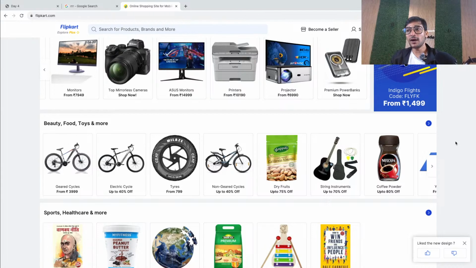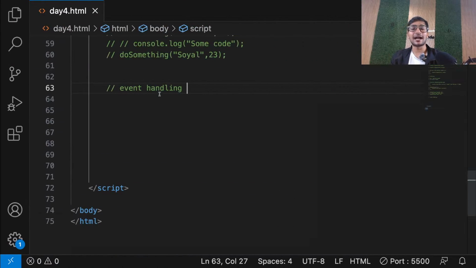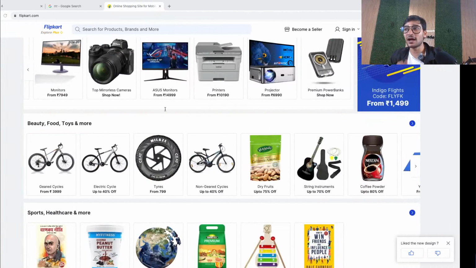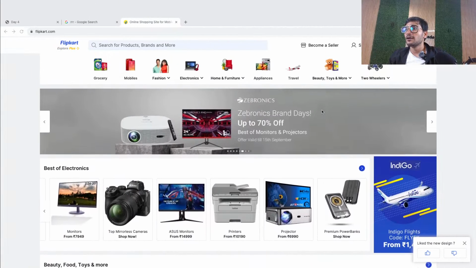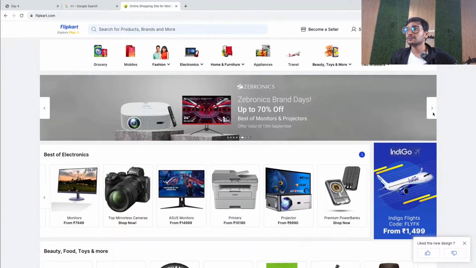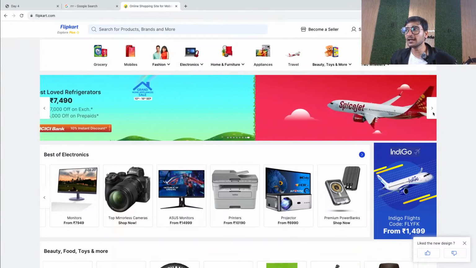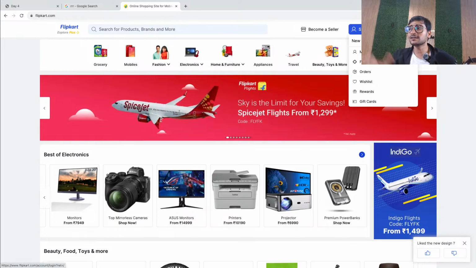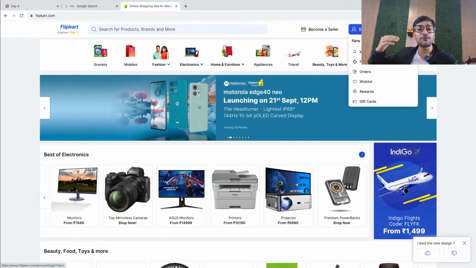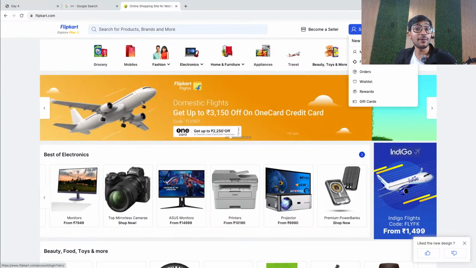Okay, but what we are learning is event handling. That means, okay, user will perform event, but when the user performs the event, what are we gonna do? For example, see, when I click here, it moves. When I click, it moves. When I hover, something appeared. That means when the user performed the event, something happened.